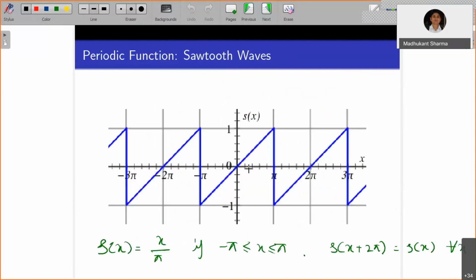Another function is the sawtooth function. When you write down its corresponding Fourier series, it will generate sawtooth waves.